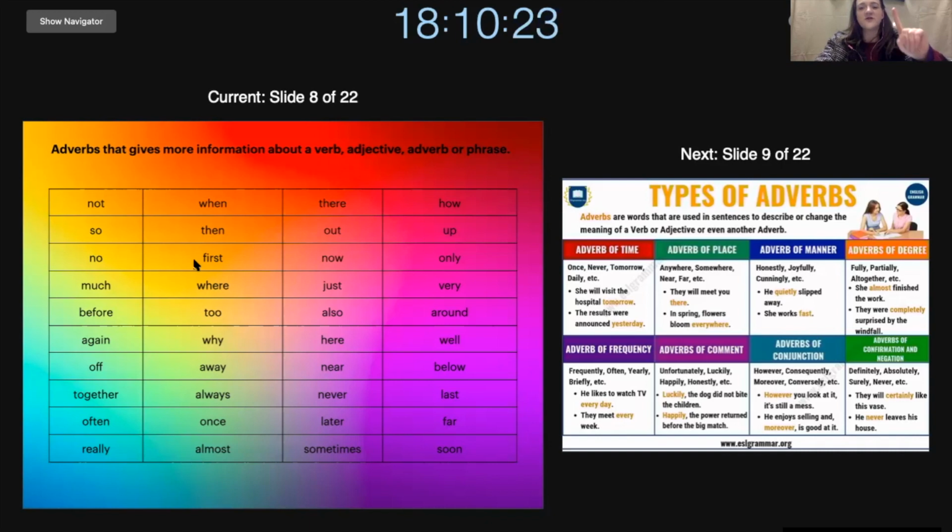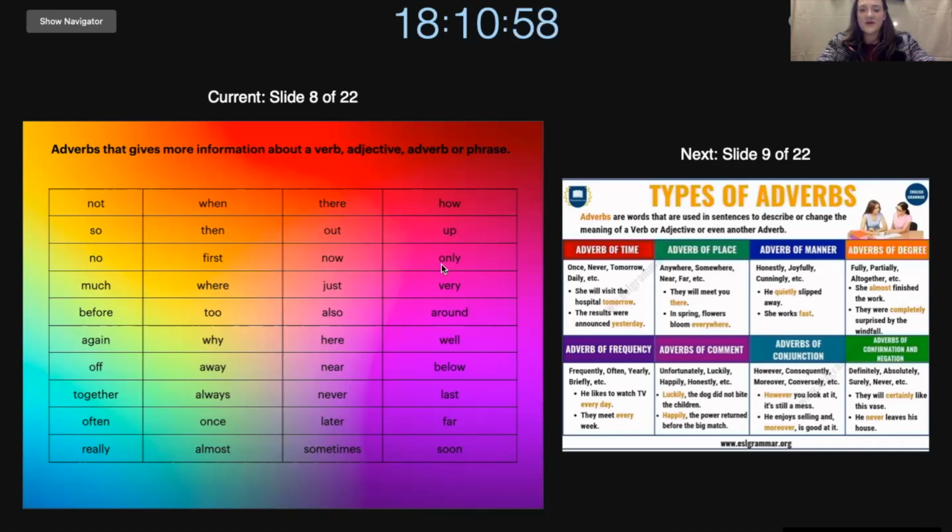And then we have first. First refers to the first thing in a list. So if I say apples, pears, bananas, then apples are the first thing on the list. Pears are second, and bananas are third. Now refers to what you are doing right now. So now you are looking at me, learning about now. So it is something that you are currently doing in the moment that is described by now.